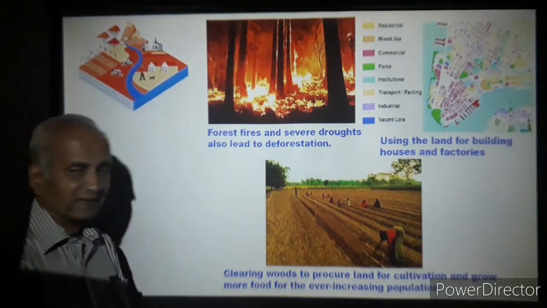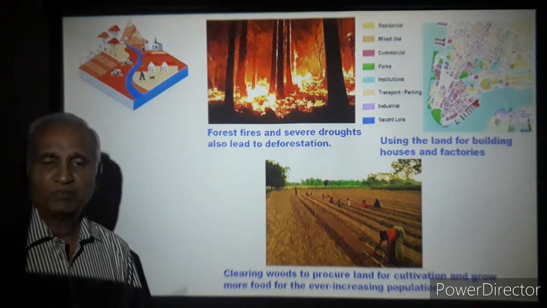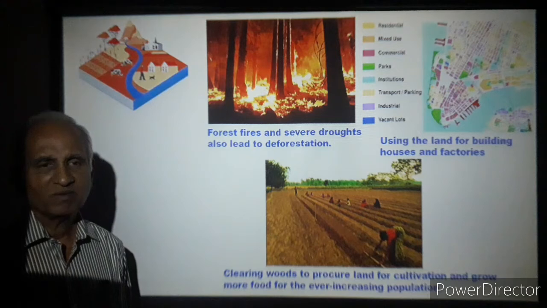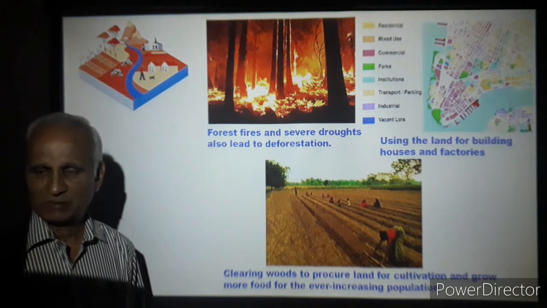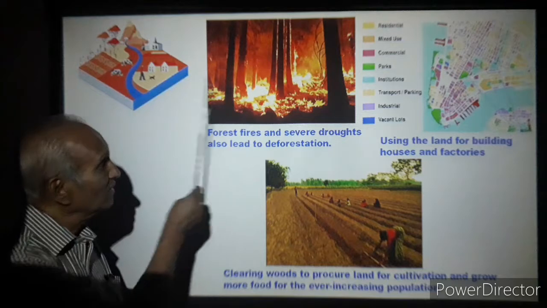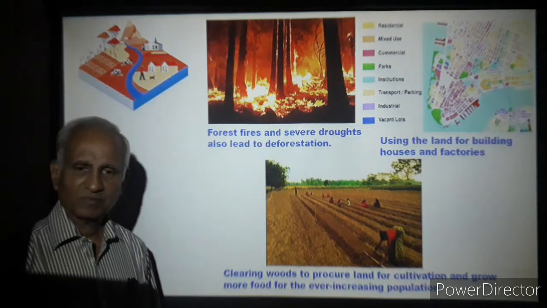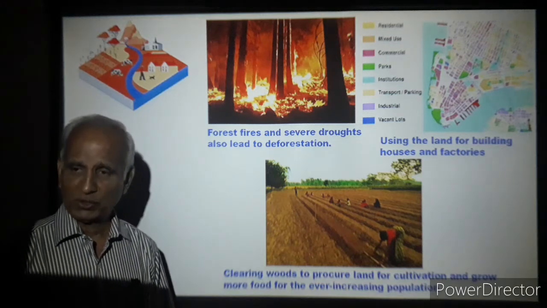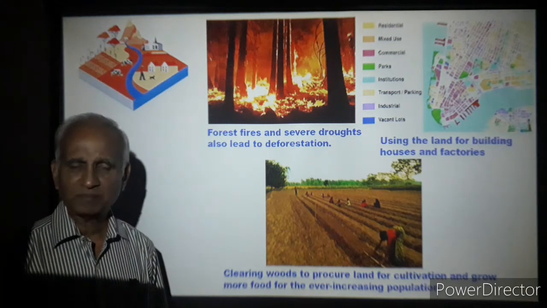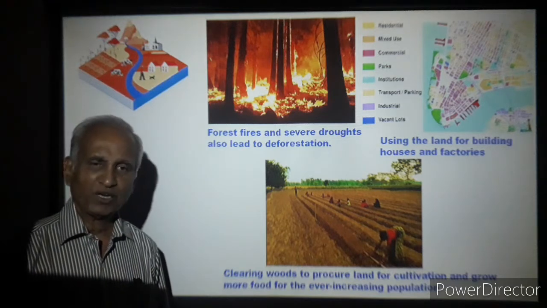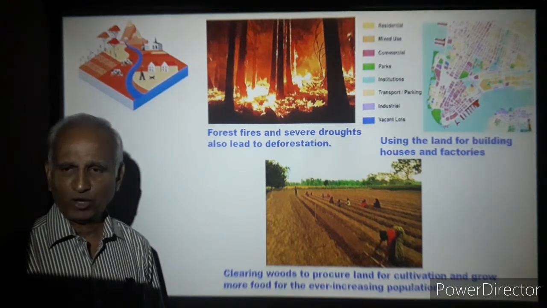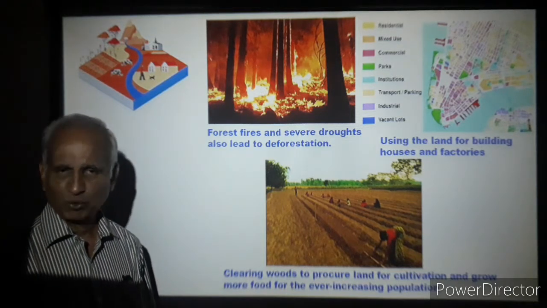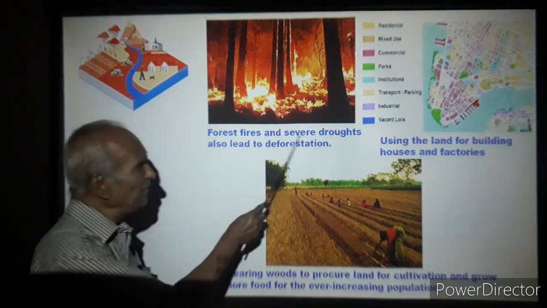Then forest fires due to global warming or maybe certain other natural reasons may be there for such forest fires. It can be the activities of hooligans even. Some do take pleasure in getting forests burnt, or they get forests burnt for their personal benefit. If the forest gets cleared slowly, they can occupy and have agriculture there. So burning forests and severe droughts.